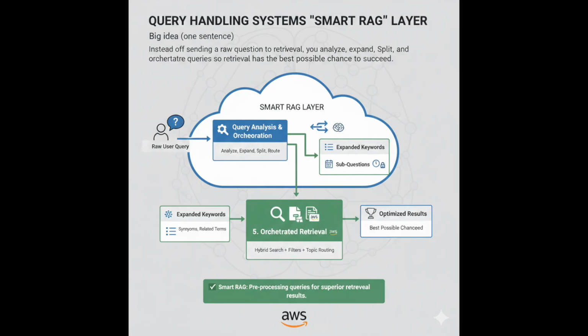This layer decides how to ask for information before asking what to retrieve. Query handling systems, Smart RAG layer. Big idea, one sentence: instead of sending a raw question to retrieval, you analyze, expand, split, and orchestrate queries so retrieval has the best possible chance to succeed.